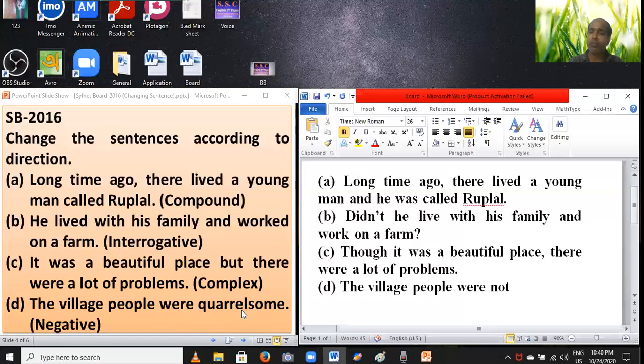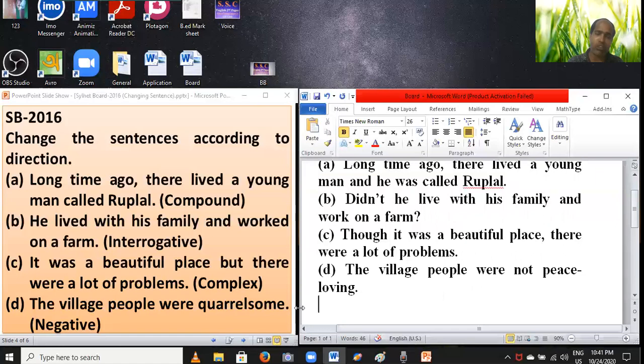Exactly, the antonym is peace loving. Dear students, you have to write peace loving. This sentence has become negative. In this way, you can change into negative by using this formula: subject plus auxiliary verb plus not.